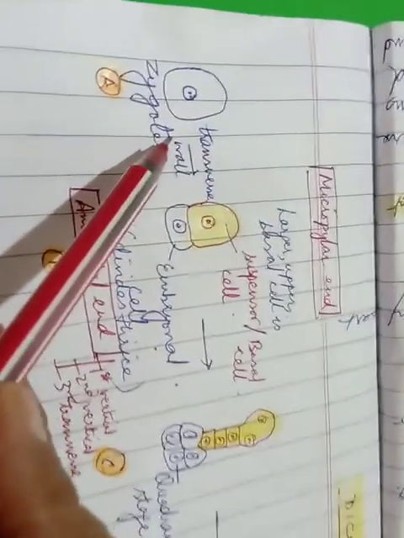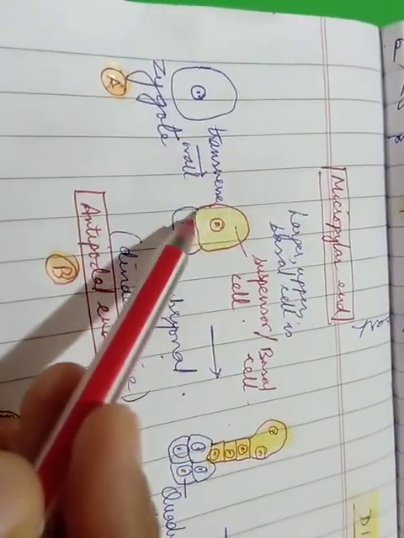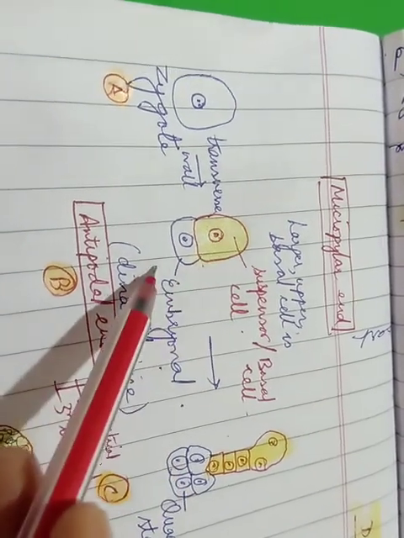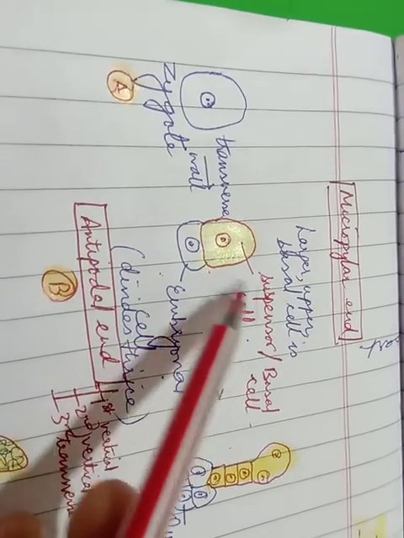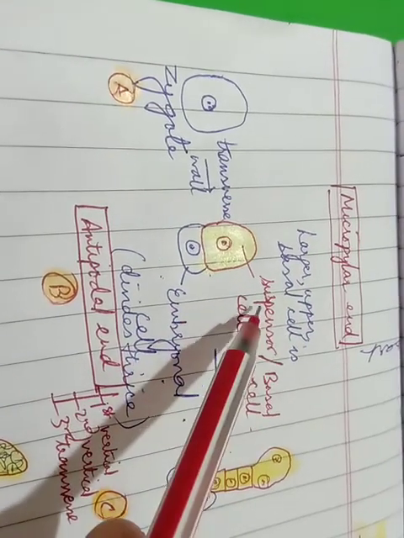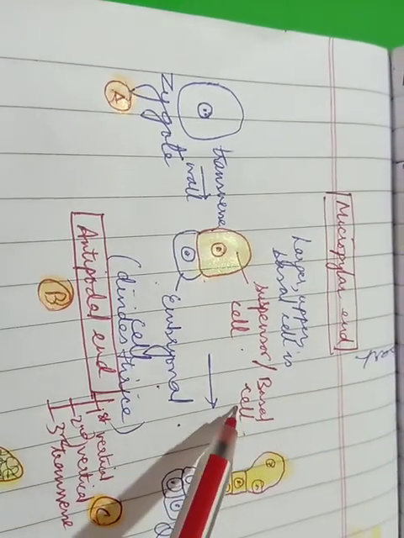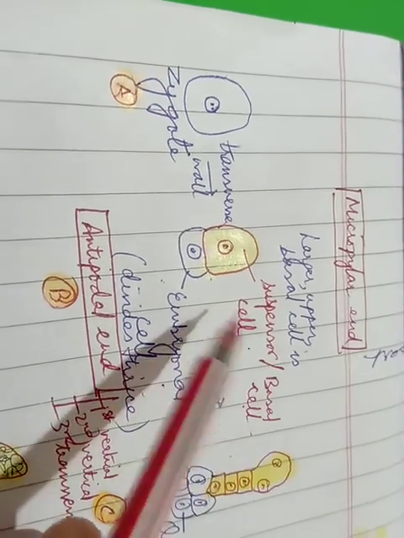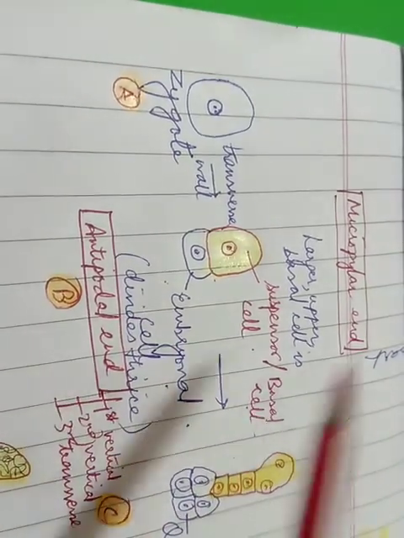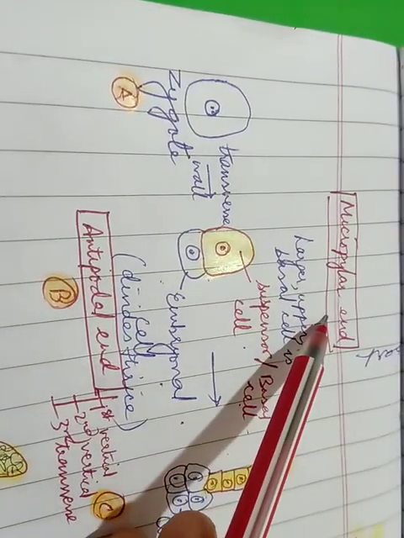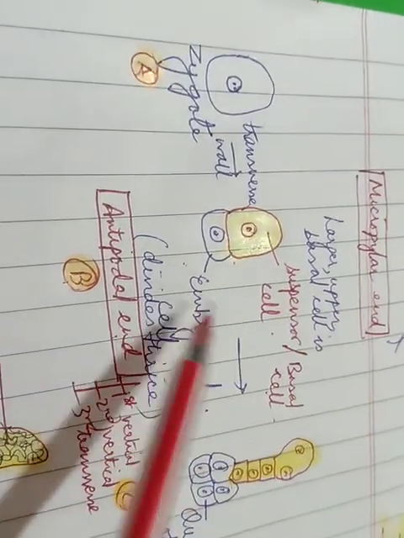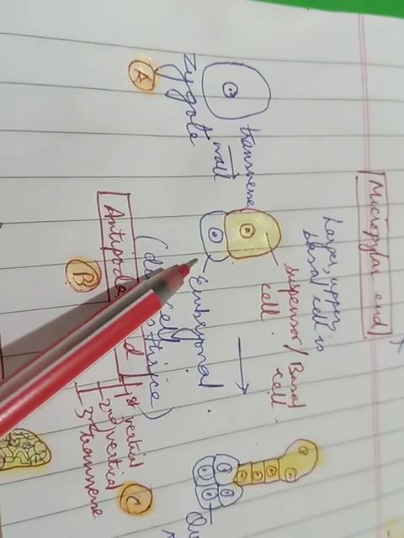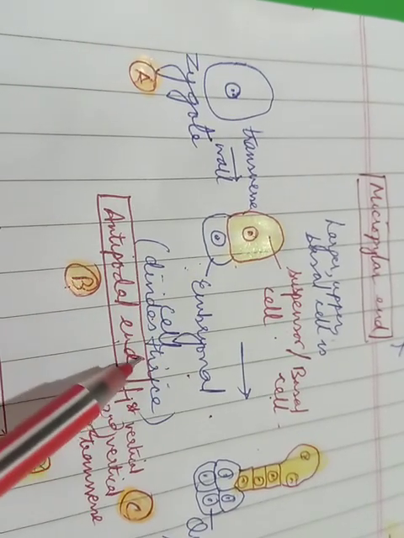This is going to elongate, and a transverse wall is going to divide it into two cells, or we can say unequal cells. The upper one is larger, right, and it is called as suspensor cell or a basal cell, right? And the one towards the lower side, if we see this upper side as the micropylar end, then the opposite side is the antipodal end, right? So this lower small cell, children, will be called as the embryonal cell.